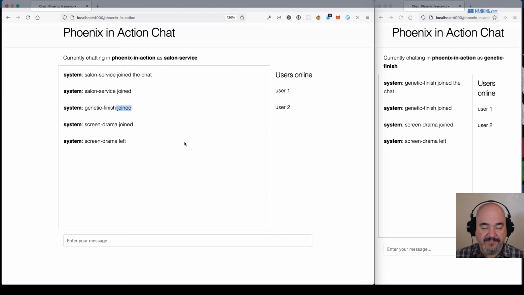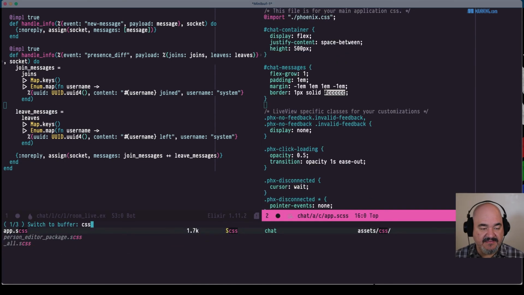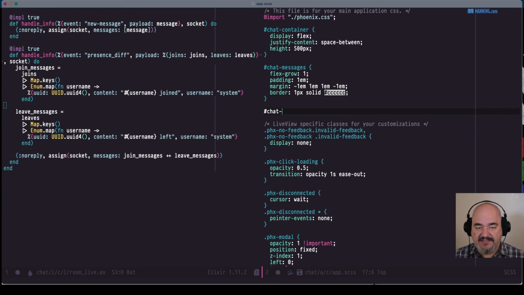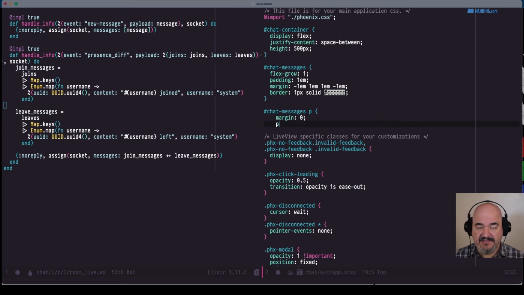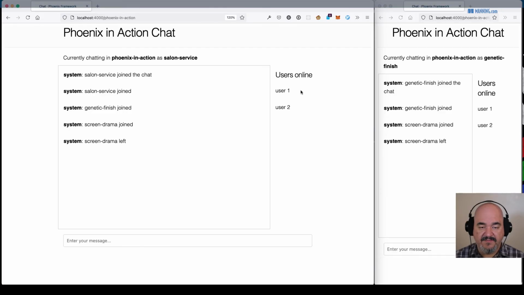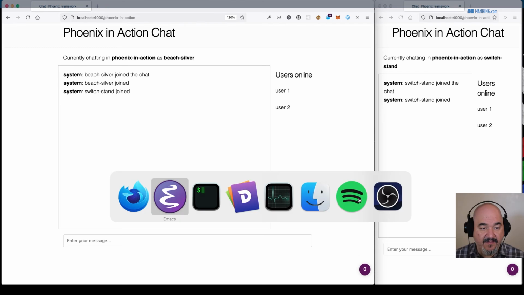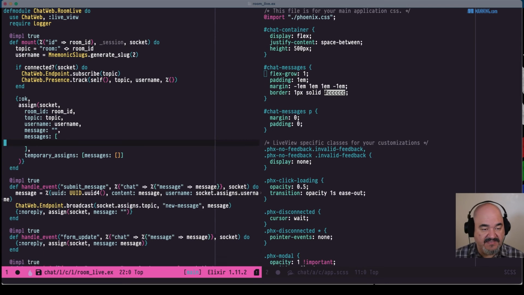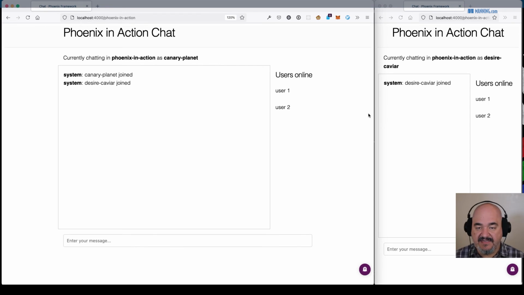All right, what do we want to do now? Let's build out this users online. Before we do that, let me go back to the CSS. For the chat messages, any paragraphs in chat messages, let's set those margins to 0 and the padding to 0. Just make things a little squishier. There we go. That looks a little better to my eye. And we also want to take out, if you remember, we had this initial messages array of one of those messages. Let's take that out completely and just let presence track the joins and the leaves.